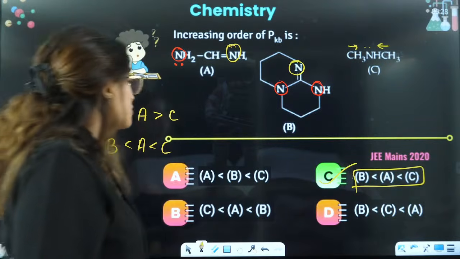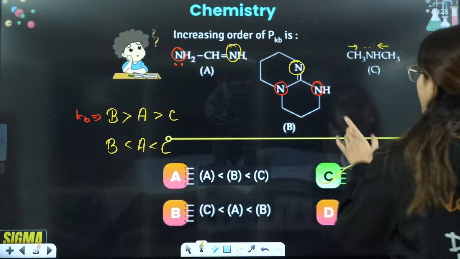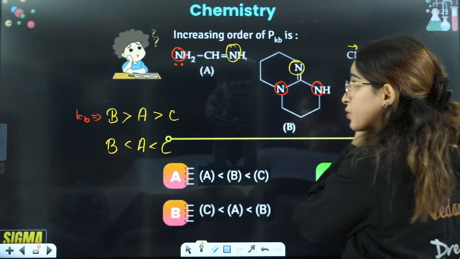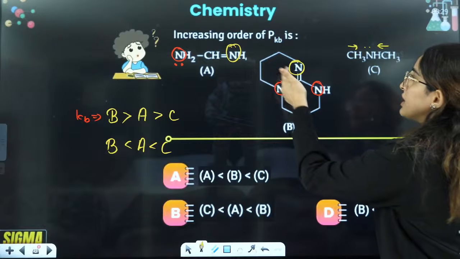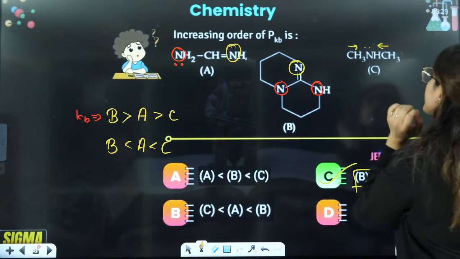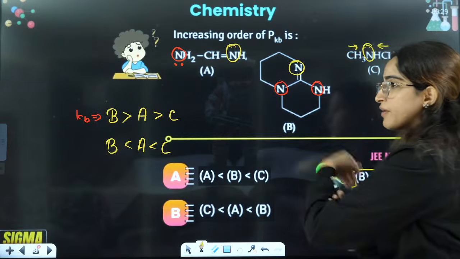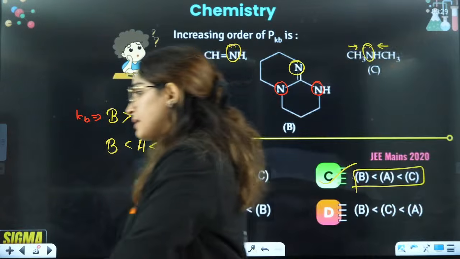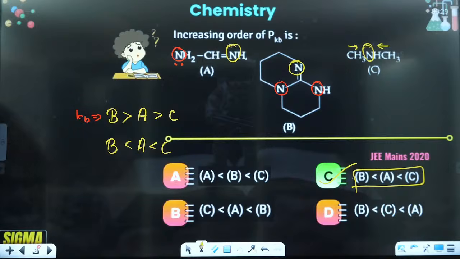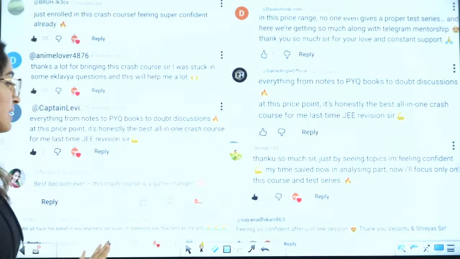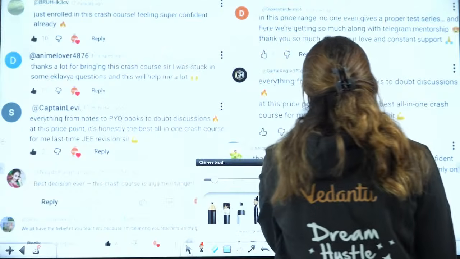It's not like only plus I effect, ma'am. Here, ma'am, resonance is going on. You have to see that these two are fully available. This is also fully available, but here extra 2 nitrogens are available. Extra 1 nitrogen is available. Okay, right? Tell me. Clear, everyone? Any problem? So that's it for today, guys.